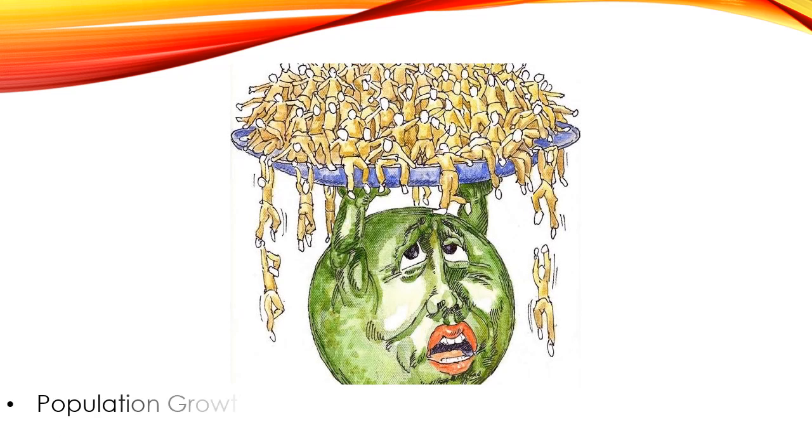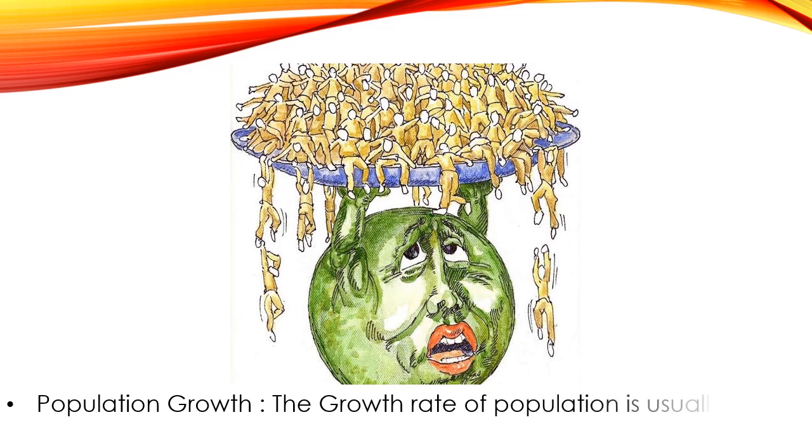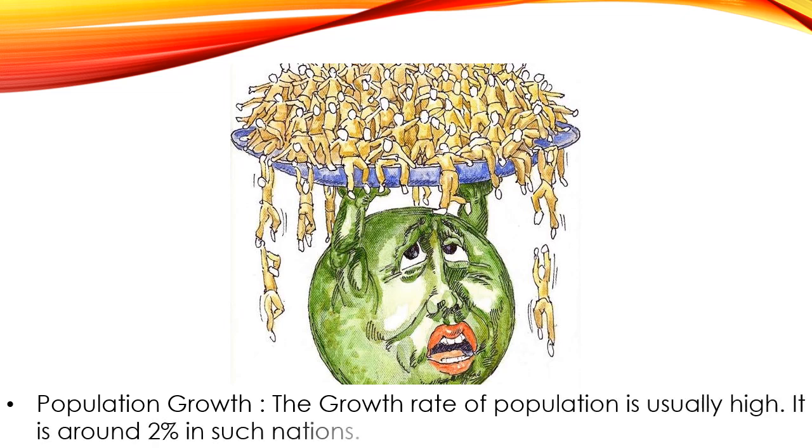Second, population growth. The growth rate of population is usually very high, and that is around 2% in such nations. So developing nations usually face 2% population growth each year. If we talk about India, the population is 130, 140 crores right now, right? So 2% means every year we are actually increasing our population by 2.5 crore people. So every year extra 2.5 crore people are added in our population.